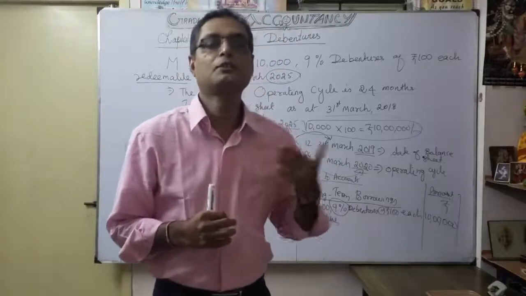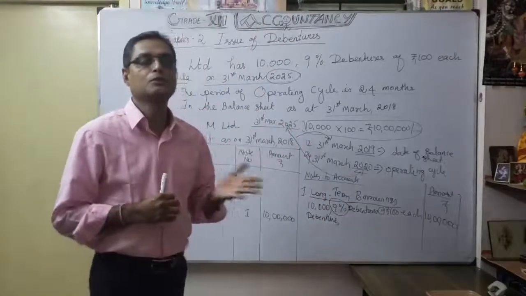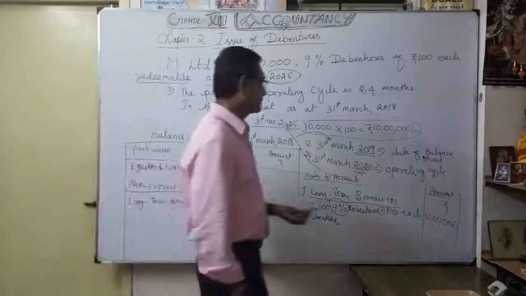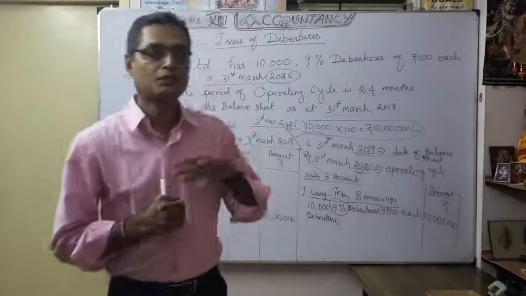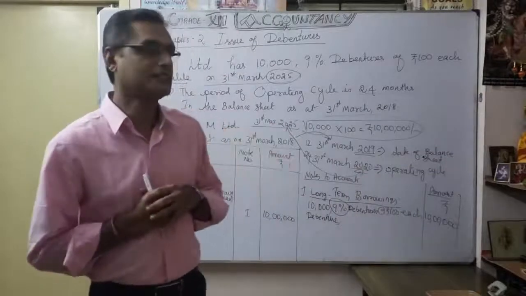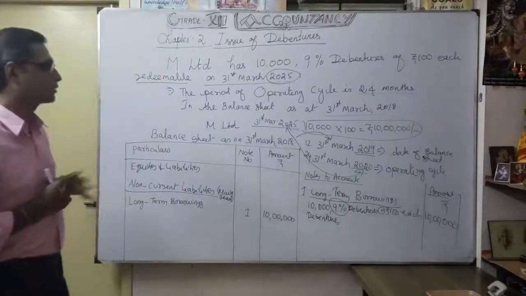The company will show it every half year. So with 9% debentures on 10 lakhs, how much will it come to? Around 90,000. The company keeps on paying that interest part. Now you understand how it will show.